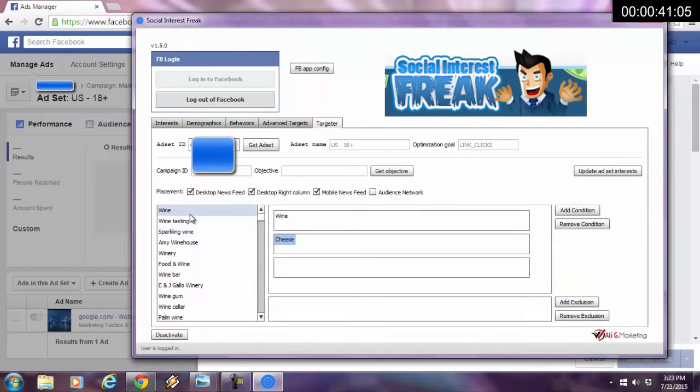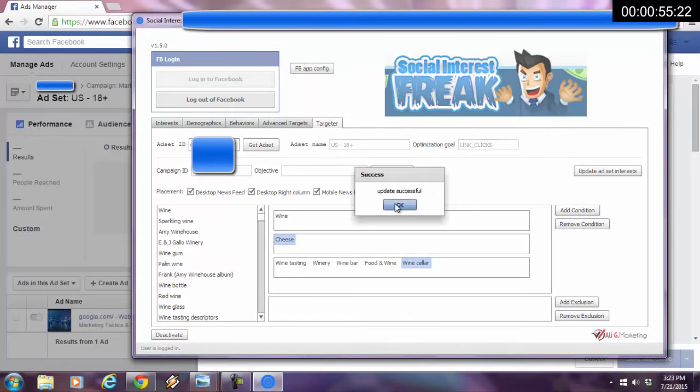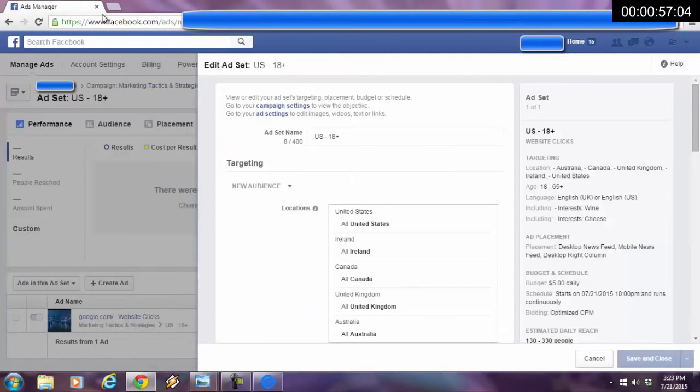Now we're in the targeter. I'm going to drag wine tasting here. I'm going to drag winery here. I'm going to drag and drop wine bar here. Oh, food and wine. I'm going to drag and drop that over there. And I'm going to drag and drop wine cellar over here. I'm going to hit update ad set interest. Update was successful. Hopefully somebody timed me. That was all within 60 seconds.